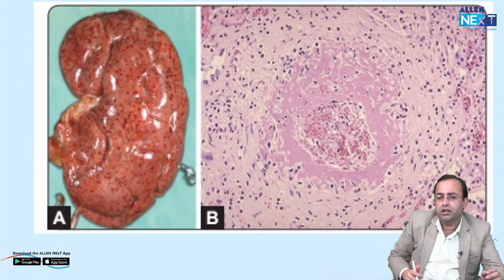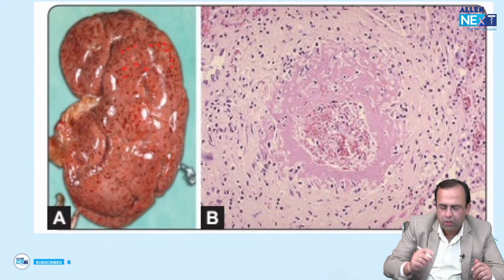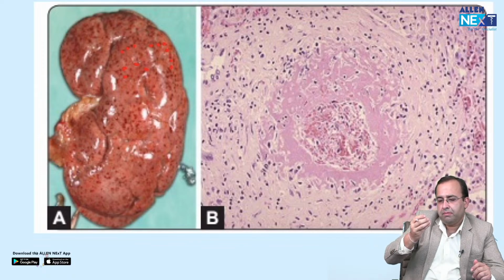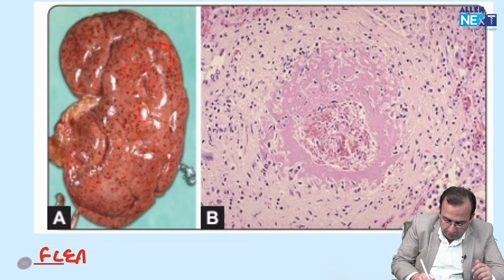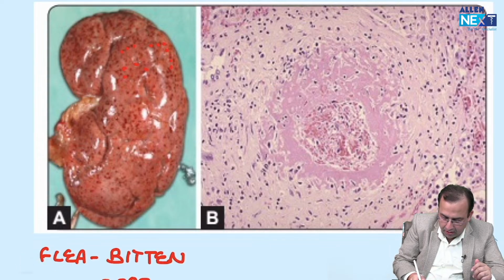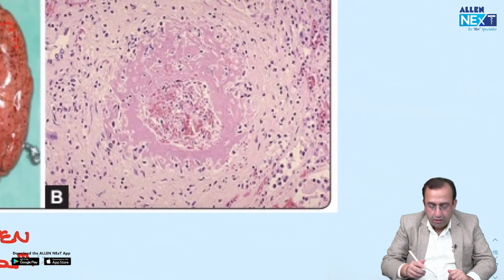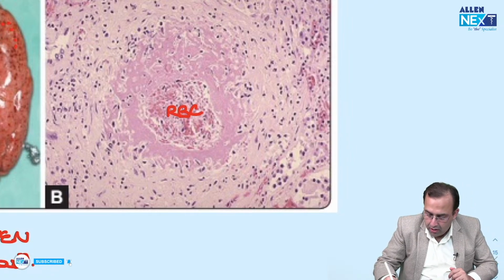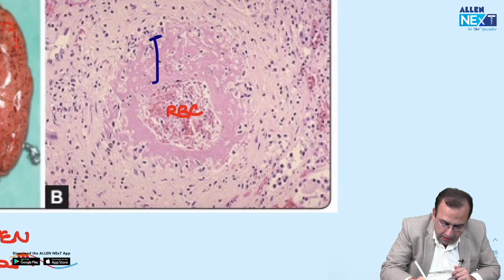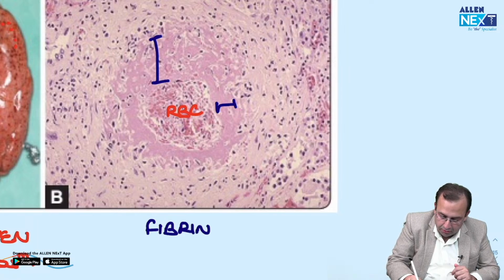Now, a very straightforward image. Let's first start with gross. You are able to see these hemorrhagic spots on the skin. The BP was very high, so capillaries rupture on the renal capsule, giving it the classical flea-bitten appearance. Microscopically, we can make out that this is a blood vessel. It has RBCs in the lumen, but the vessel wall is disintegrated with fibrin-like material: fibrinoid necrosis.